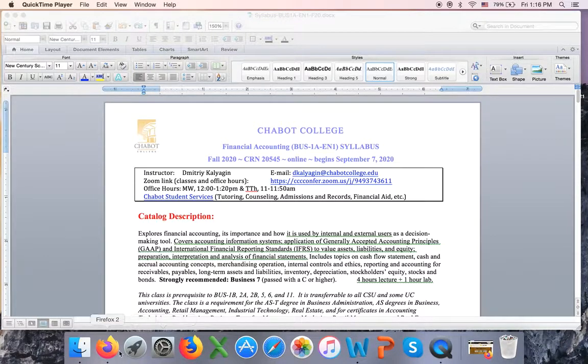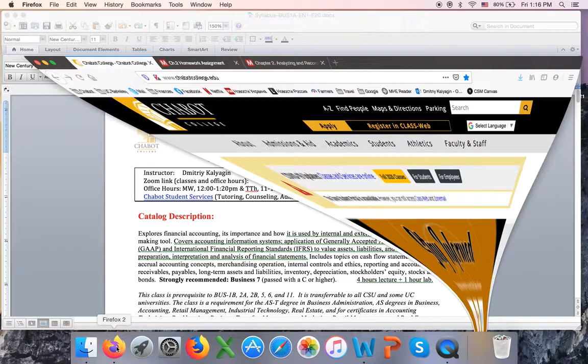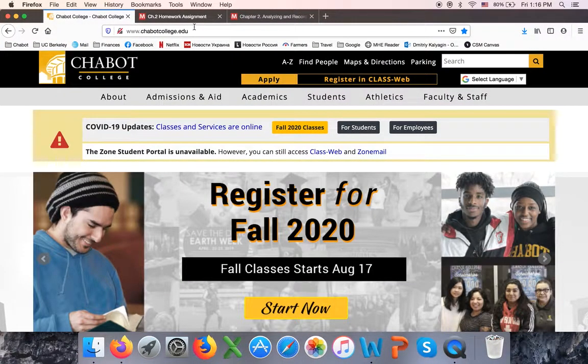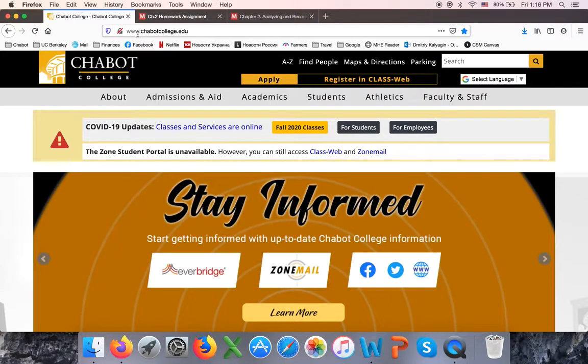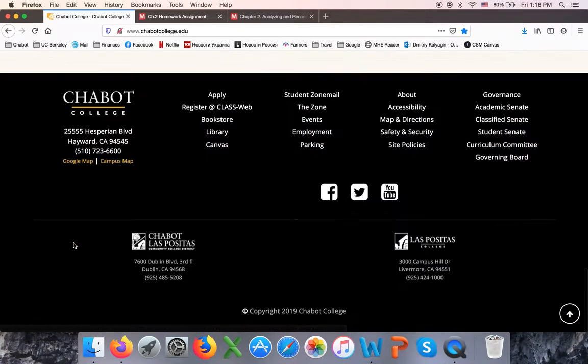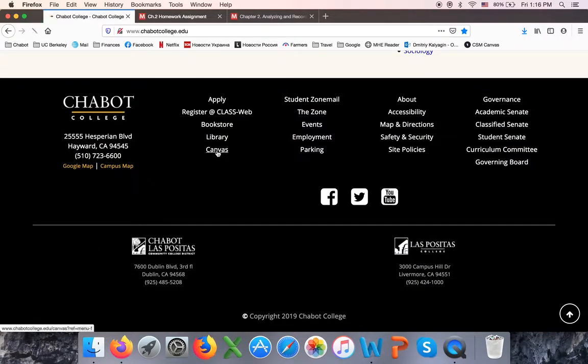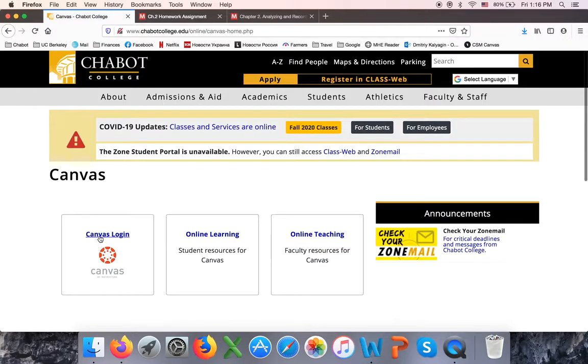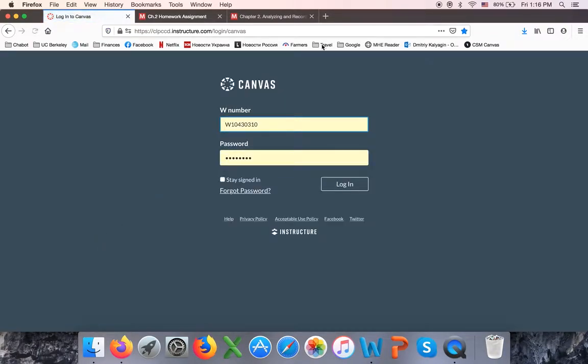So when you go to Canvas, if you haven't seen the Canvas site for Chabot College, just go to the college's website, www.chabotcollege.edu. On the bottom, when you scroll down, you will see a link to Canvas login, and I would make it your favorite. This page is where you're going to enter Canvas.